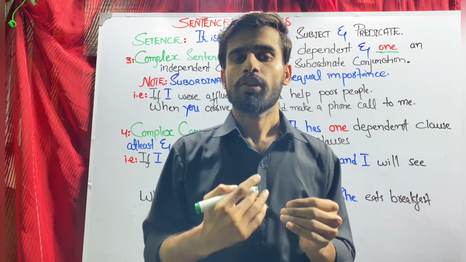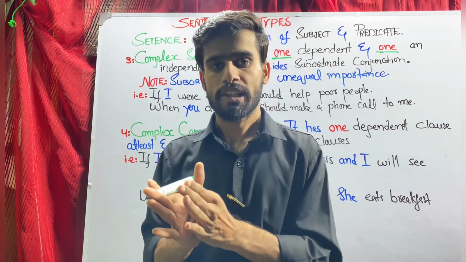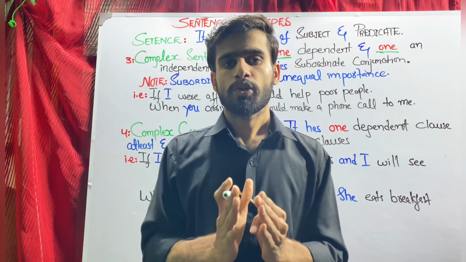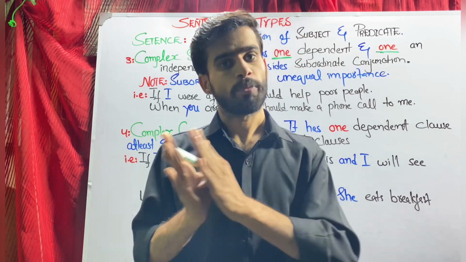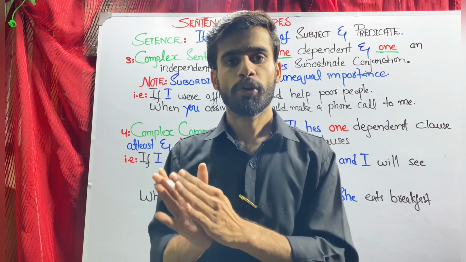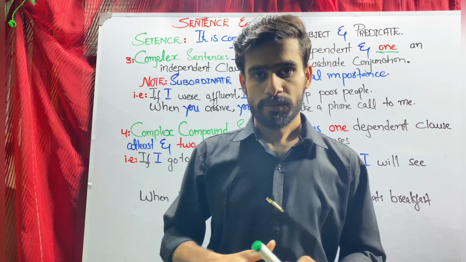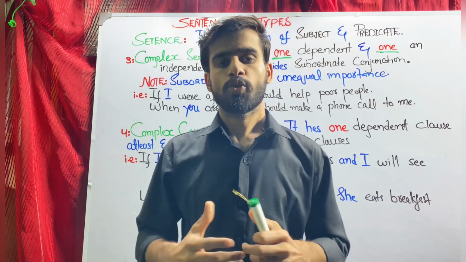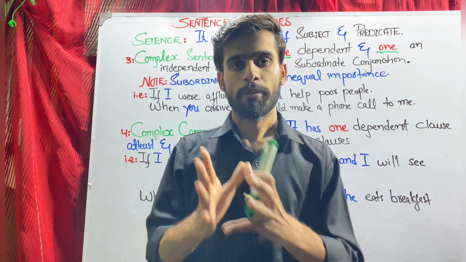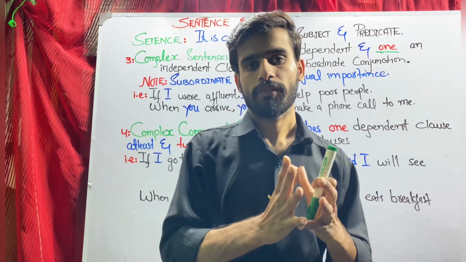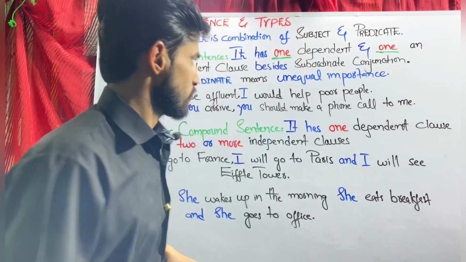It is your choice whether you put the dependent clause first and then the independent one, or the independent first and then the dependent clause. As far as my information goes, I usually put the dependent clause in the beginning and the independent clause at the end of the sentence.